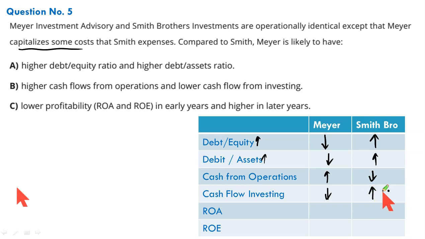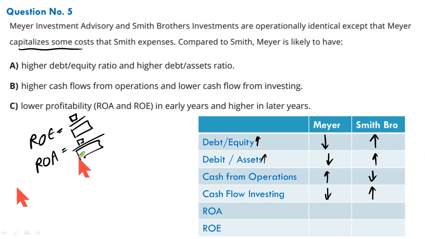So far, so good. Now there is something interesting that you need to learn. Return on equity and return on assets. In most of the cases, these ratios are less than 1. Why? Because your profit would be a smaller number compared to equity. Your assets will be much larger compared to your return, your net income. Which means these two ratios, return on equity and return on assets, are expected to be less than 1.